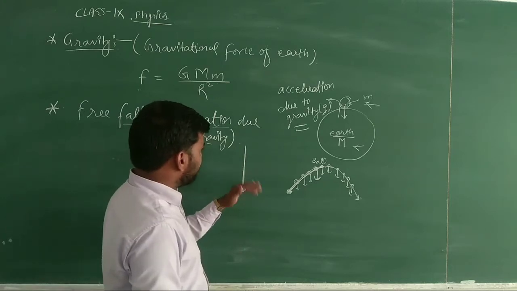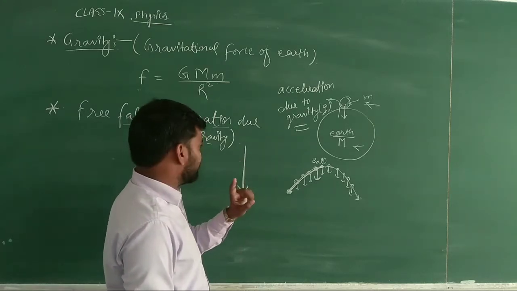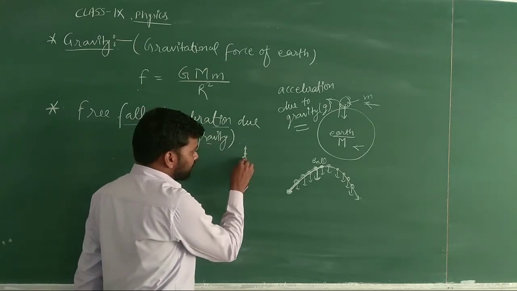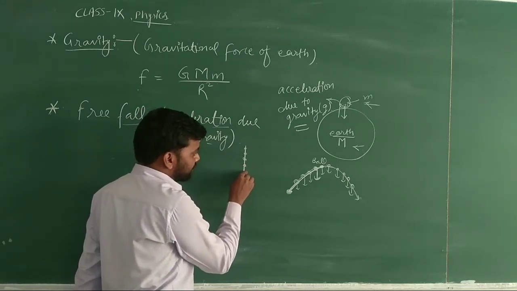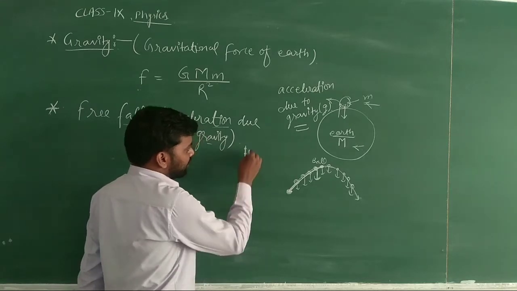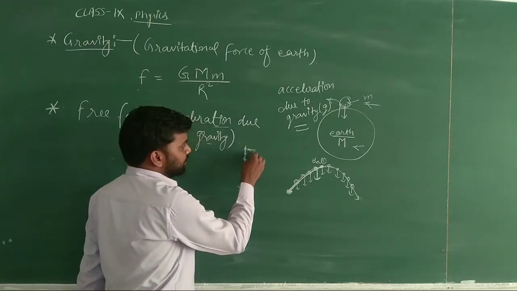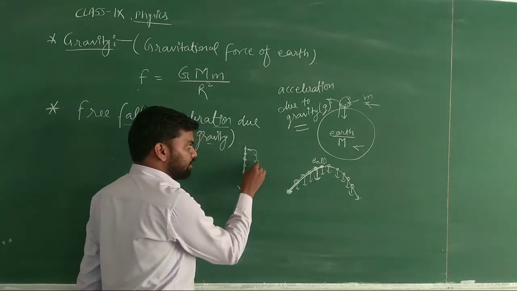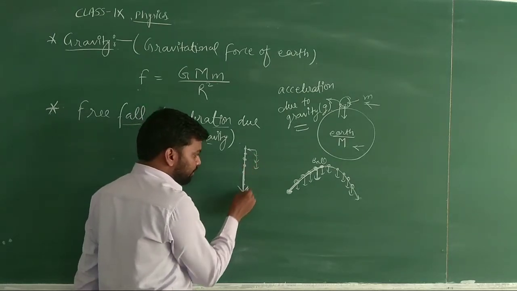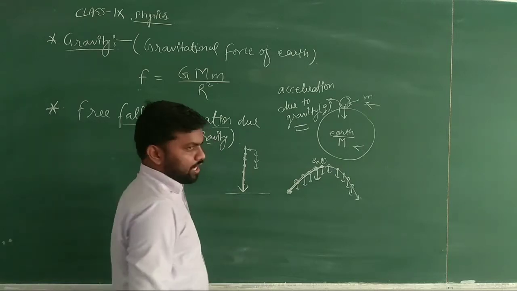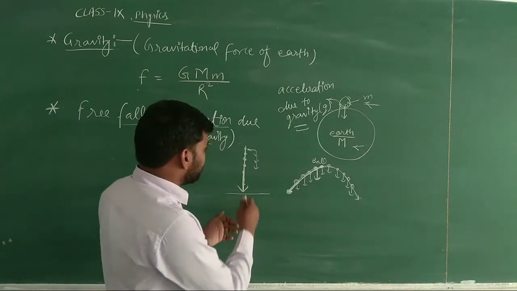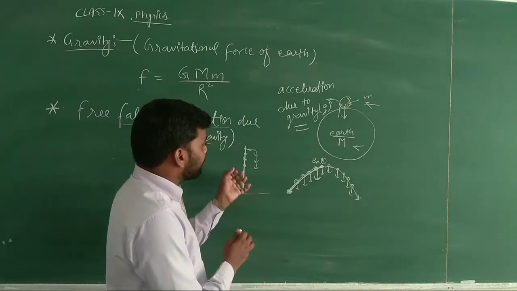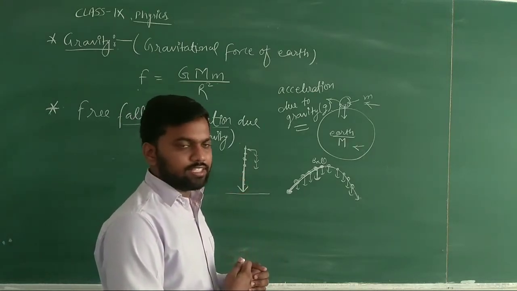Okay, but we need to keep in mind one more thing, that at every point the velocity of the object is continuously increasing. Suppose there is a certain velocity, then it will increase by a certain amount at this point, and after this it will also increase, and continuously it will increase up to the ground. So whenever a velocity changes, we know that the rate of change of velocity is known as acceleration.